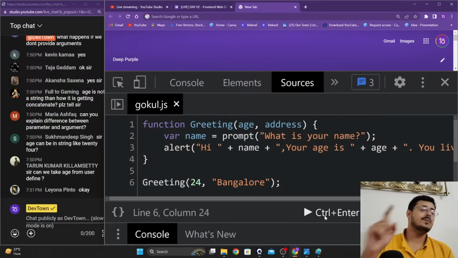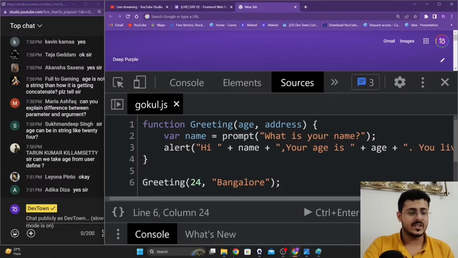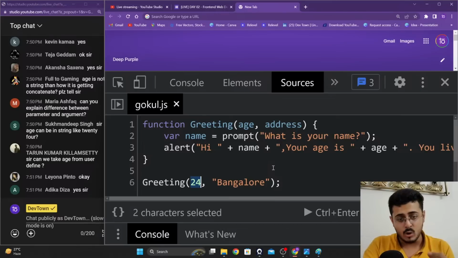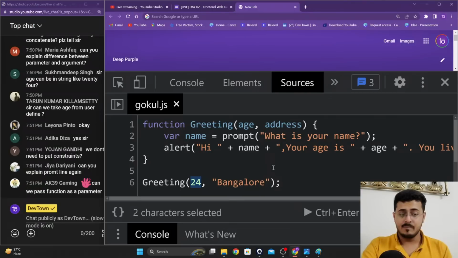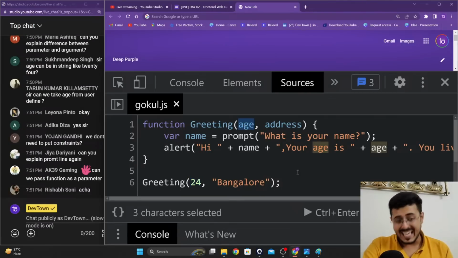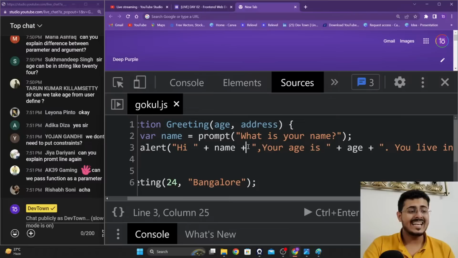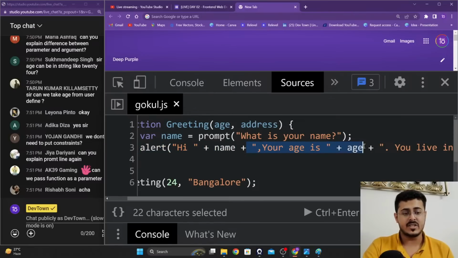Now one more thing I want you guys to focus upon right over here is that I provided 24, that is a number, as my age, but I am concatenating it with a string. Are you guys able to see it? Please let me know. Age is basically a number, it's not a string. I'm concatenating it with a string, but it still works. Why is that the case? Are you guys able to understand my question?